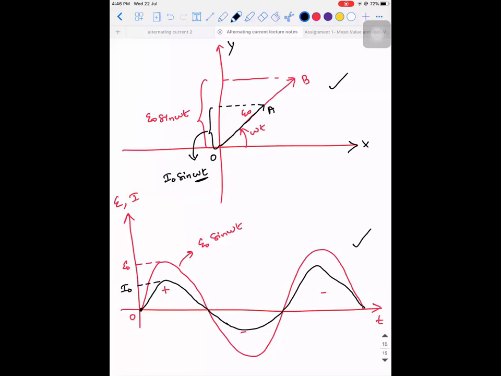Sir, what if the resistor has a decimal value? See, generally that will not happen. If it has, then you have to say that I naught is greater than E naught, mathematically at least. Yes, mathematically it is.